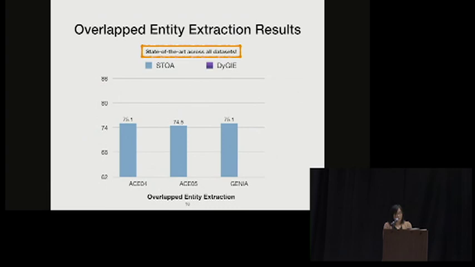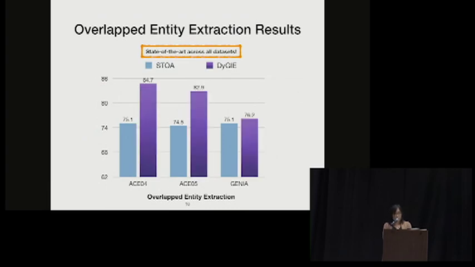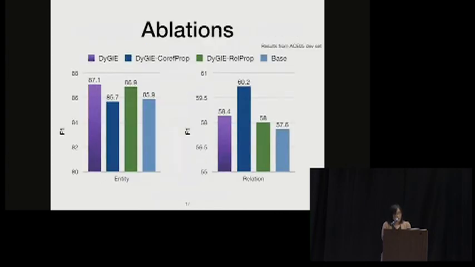And then here is the result on the overlap entity extraction. So after introducing the DyGIE model, we could significantly outperform the previous state-of-the-art by around 8 F1 score improvement on ACE04 and 05, and also on GENIA as well. And here are some ablations.